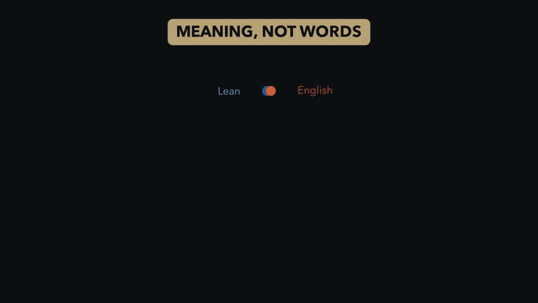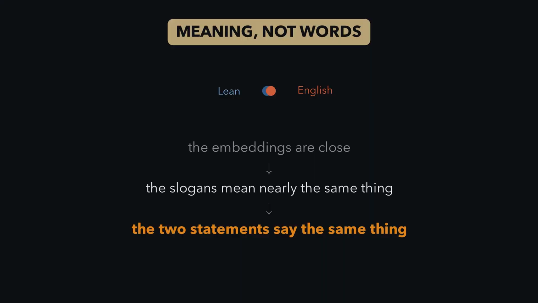This becomes the glue of our system. When the embedding of a Lean statement slogan and the embedding of an informal statement slogan are this close, it means they're saying very nearly the same thing. This in turn becomes a strong candidate, such that these two statements might be saying the same thing, which is exactly what we're looking for in terms of a match.